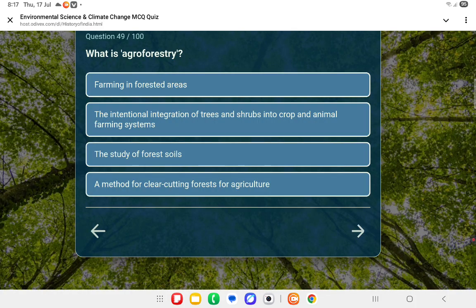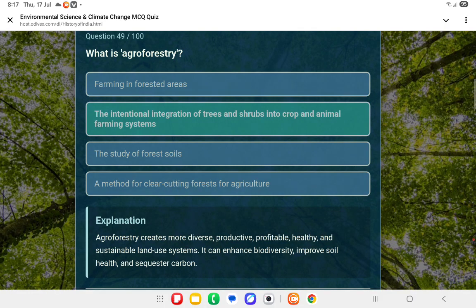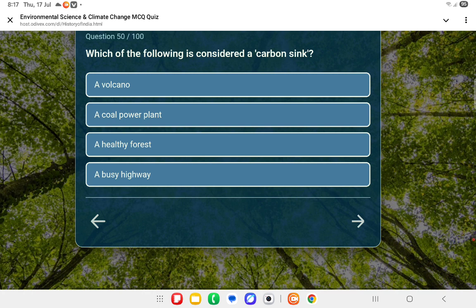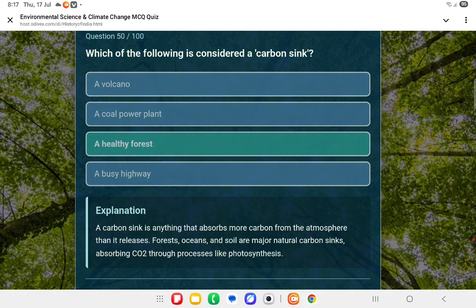Next question, what is agroforestry? Agroforestry is, second one, the intentional integration of trees and shrubs into crop and animal farming systems. Okay. Next question, which of the following is considered a carbon sink? A healthy forest.